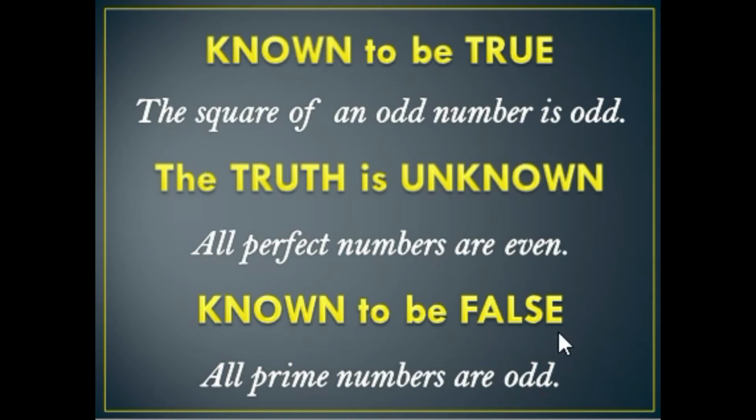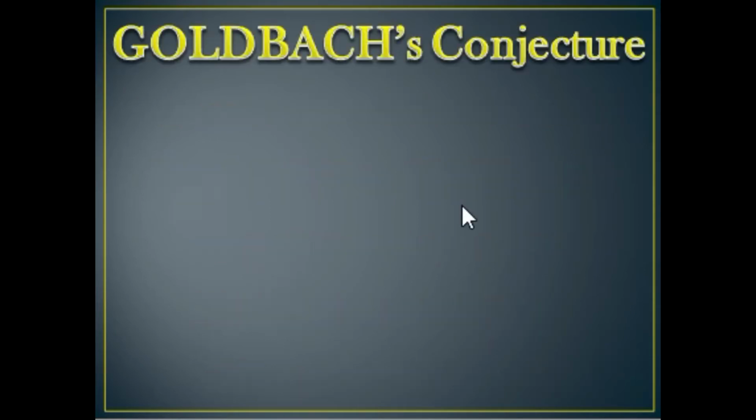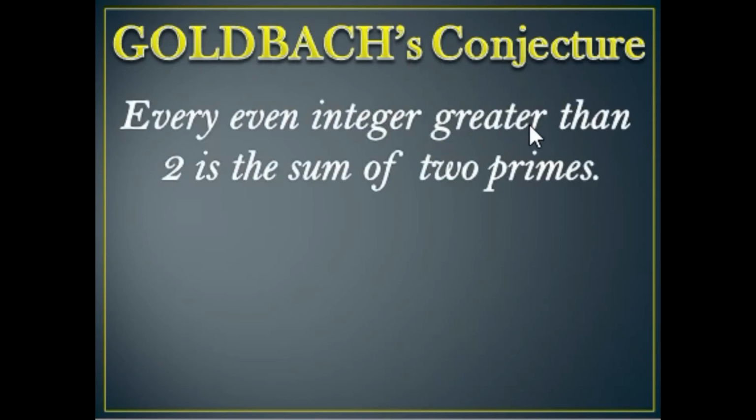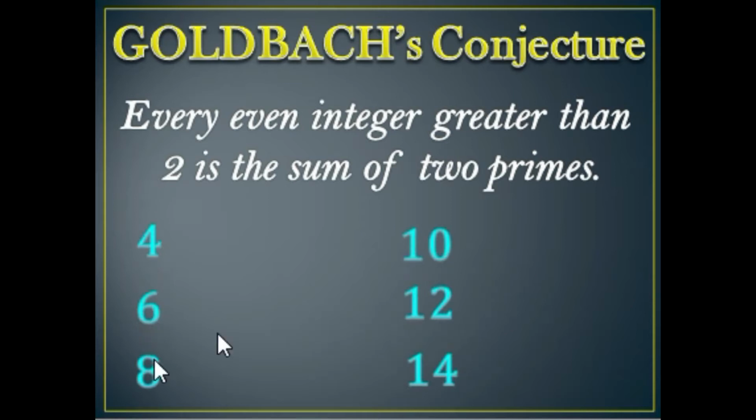We also have here Goldbach's conjecture. Every even integer greater than 2 is the sum of 2 primes. So greater than 2 are the even numbers 4, 6, 8, 10, 12, and so on. If you're going to see the sum of 2 primes of 4, we can have 2 and 2.